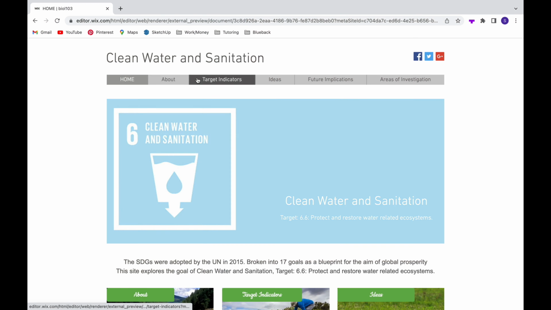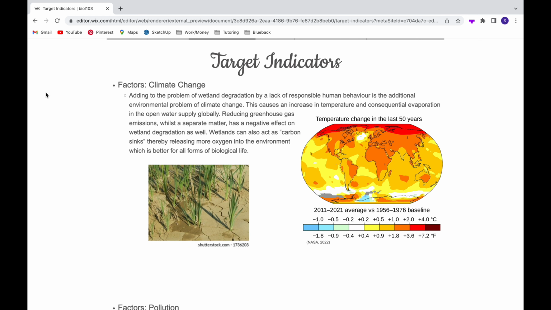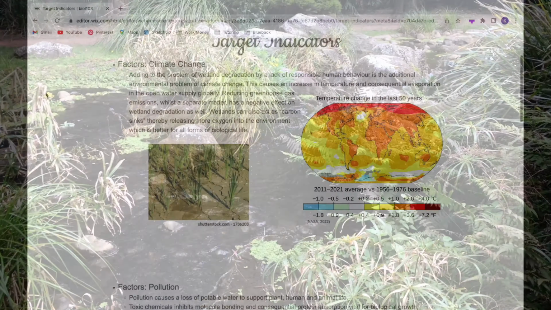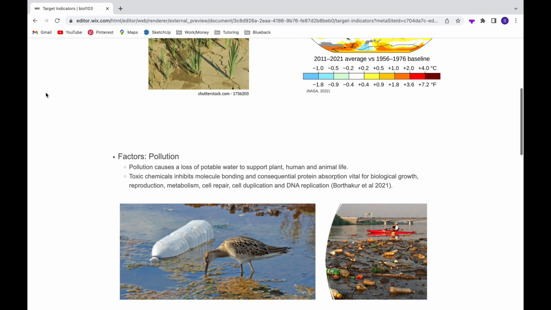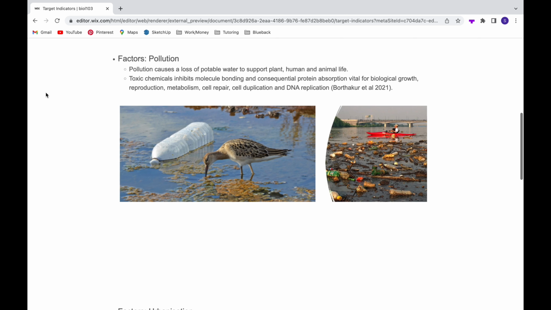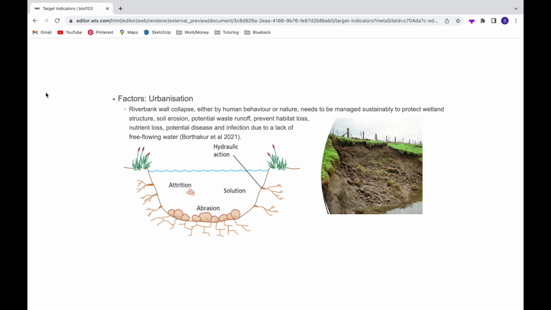Wetland degradation is aggravated by climate change and consequential evaporation due to rising temperatures. Wetlands support a healthier environment by acting as carbon sinks and releasing more oxygen into the environment. Negative human actions cause pollution and a loss of potable water to support plant and animal life. Toxic chemicals inhibit molecule bonding and breaking, vital to sustaining life for all and to prevent disease and infections. Sustainable management practices are required to protect wetland structure, prevent wastewater runoff and degradation by irresponsible human behaviour.